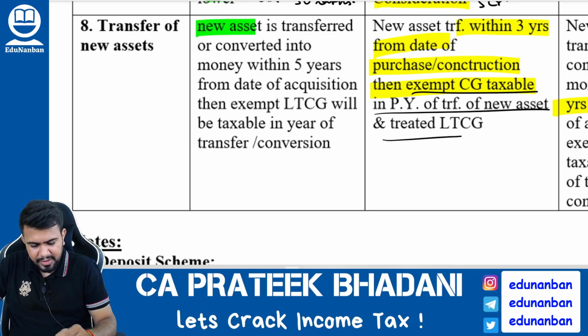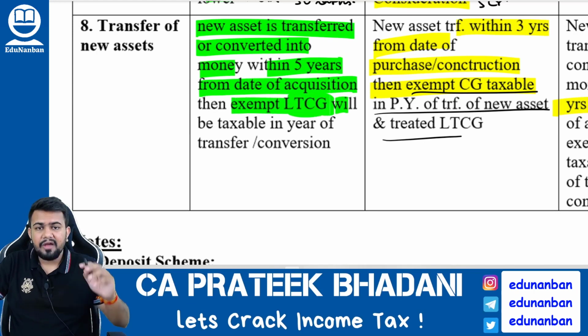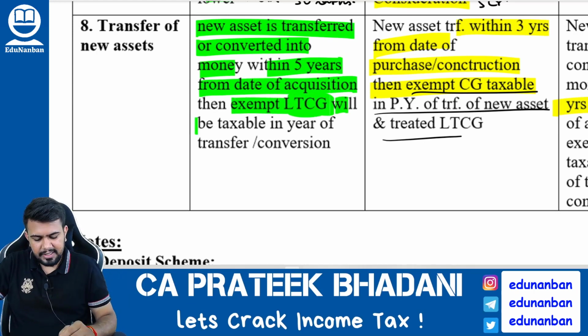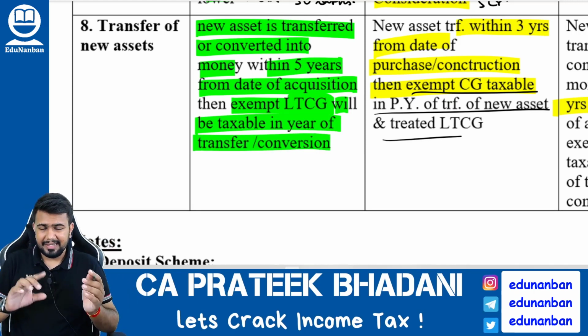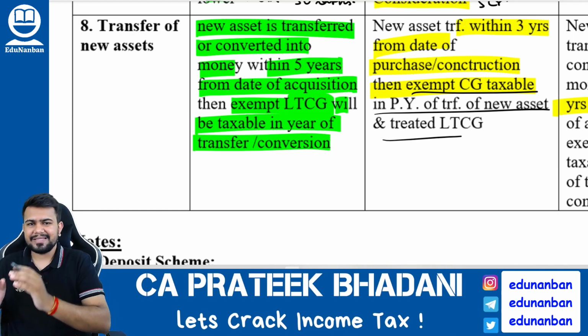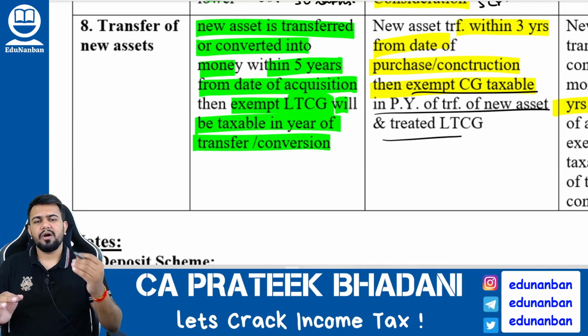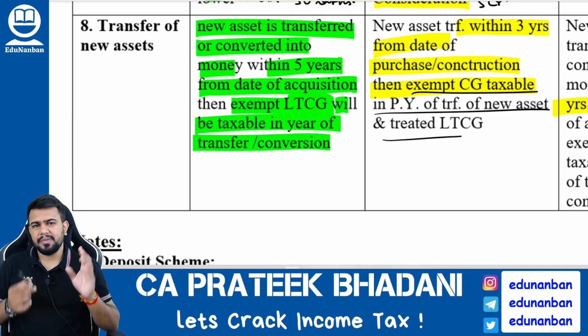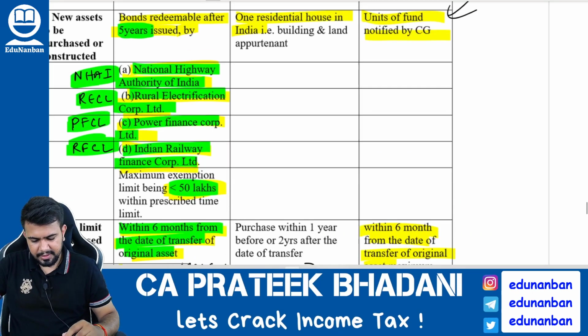Then, if the new asset is converted into money within 5 years from the date of acquisition, then the exempt long-term capital gain will again become taxable in the year of such transfer or conversion. The capital gain which was already allowed as exemption will now become taxable in the year in which such bond is sold or money is taken on the strength of the bond. Okay, I hope you are clear.